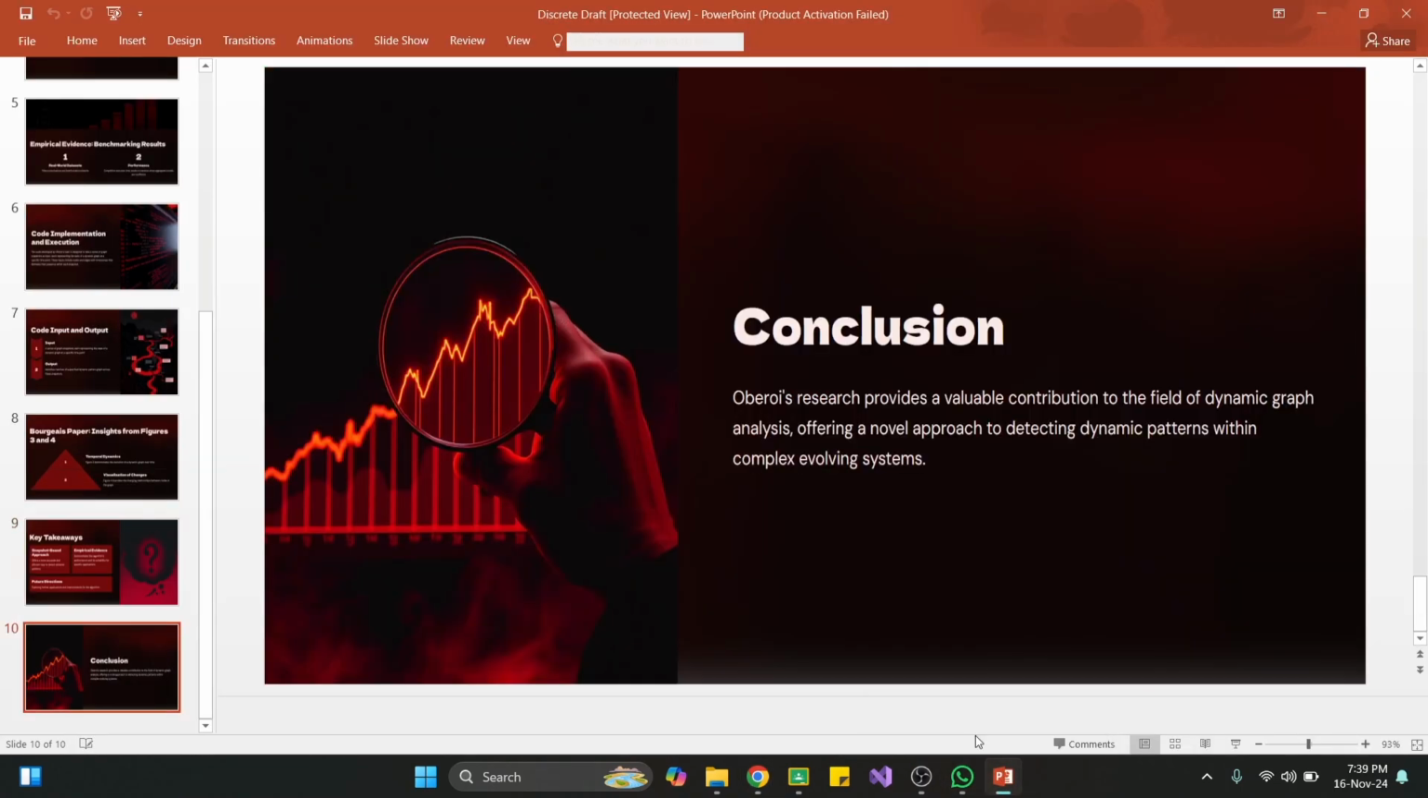Oberoi's research provides a valuable contribution to the field of dynamic graph analysis, offering a novel approach to detecting dynamic patterns within complex evolving systems.